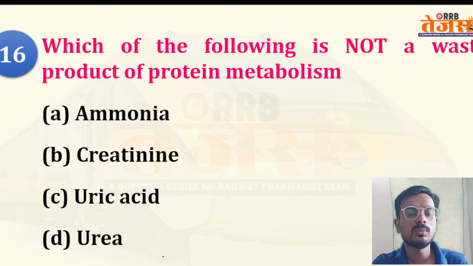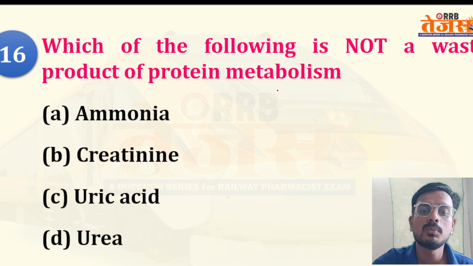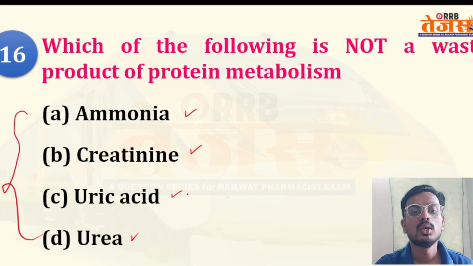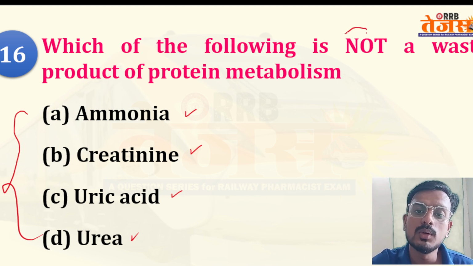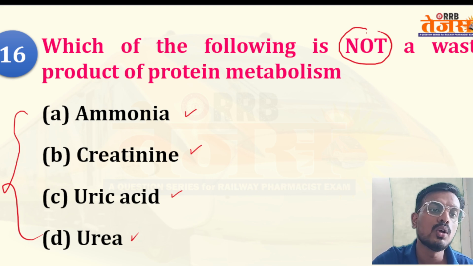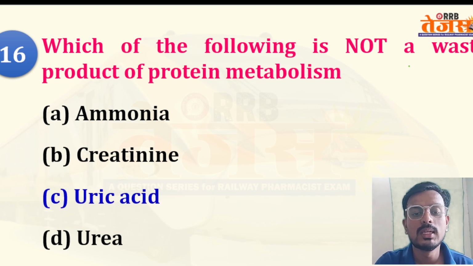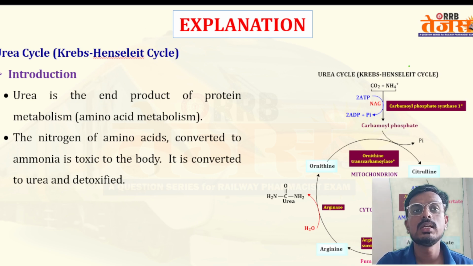Next question: which of the following is not a waste product of protein metabolism? Options are ammonia, creatinine, uric acid, urea. The question asks which is not a waste product of protein. So your right answer is uric acid, because uric acid is not a product of the urea cycle.